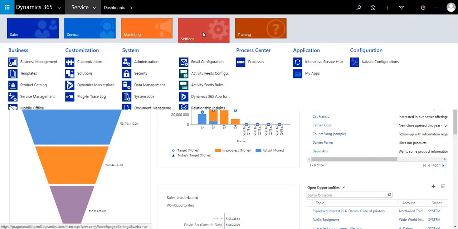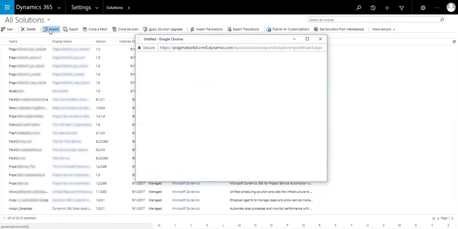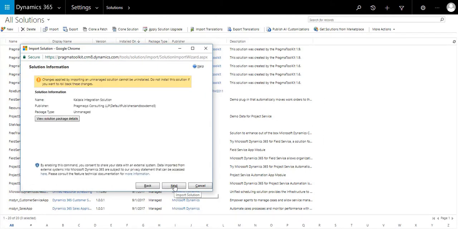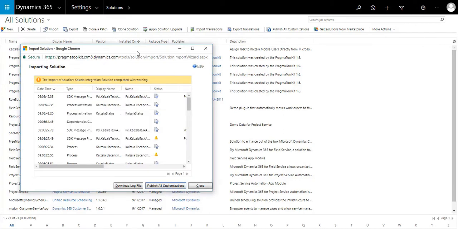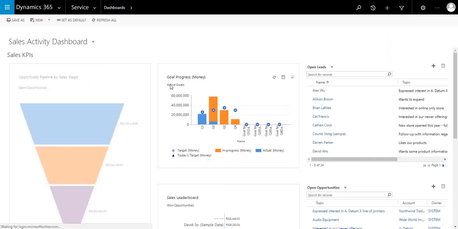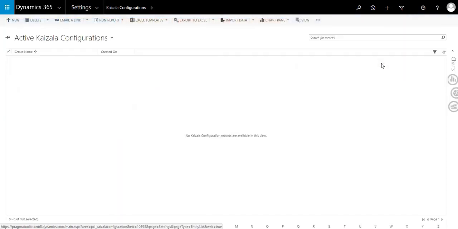So now move to the configuration part. Go to customization, solution, import the solution. This is provided by Pragmasis and then published to the CRM. Now move to the entity which we just recently added. So here is the Kaizala configuration. Click on new.